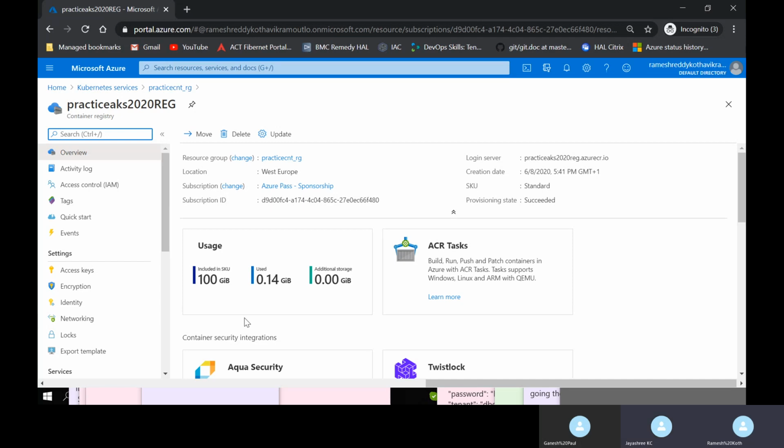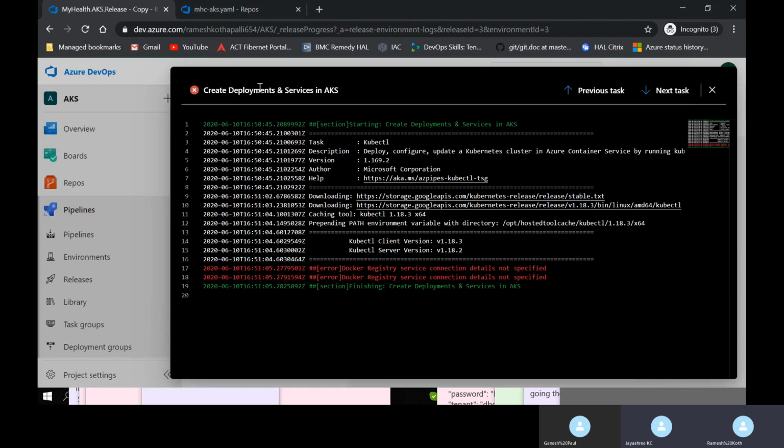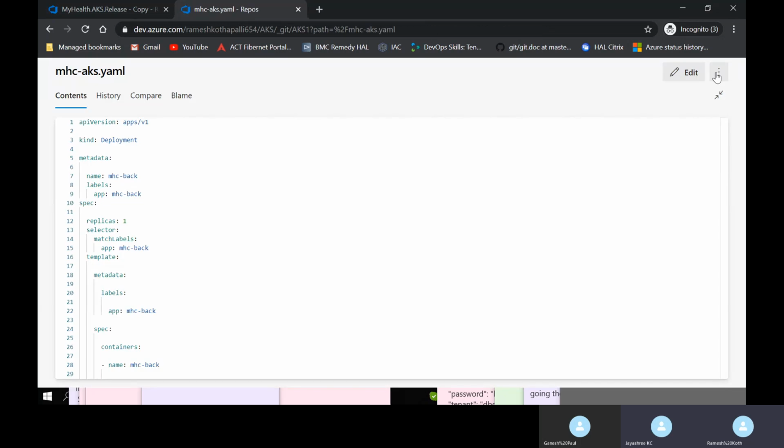Can we go to the YAML file once in the Azure repo? Can we go to the line which we just modified?